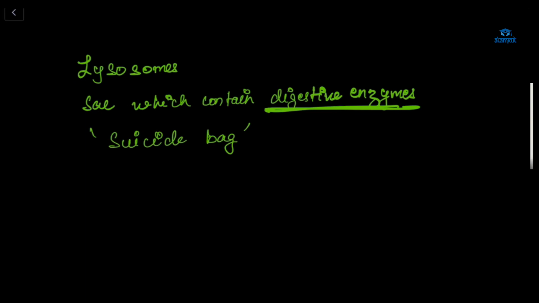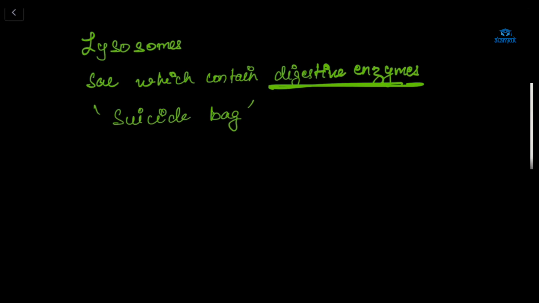That's why it is called suicide bag. Suicide means harming others and harming yourself. It kills the unwanted, damaged cells and waste.